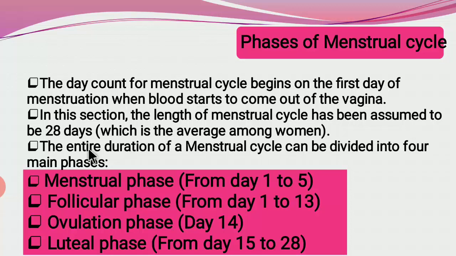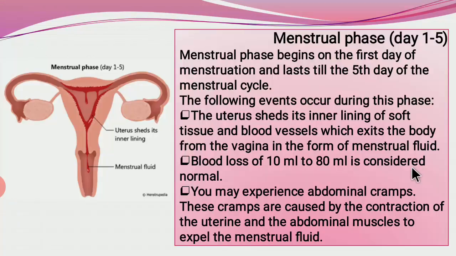Okay. This entire duration of the menstrual cycle can be divided into these four stages. The first stage is called the menstrual phase, which starts from the first day and lasts up to the fifth day. Then second is the follicular phase. It starts similarly from the first day and lasts up to the 13th day. Ovulation phase occurs at day 14, where the ovule or the egg cell is released, and last is the luteal phase, from day 15 to 28. Okay. Now one by one we will discuss these phases.